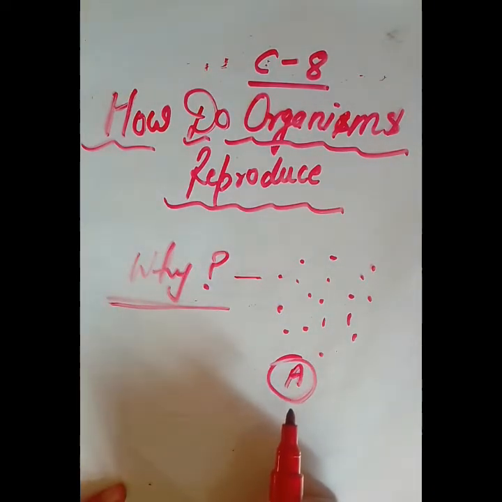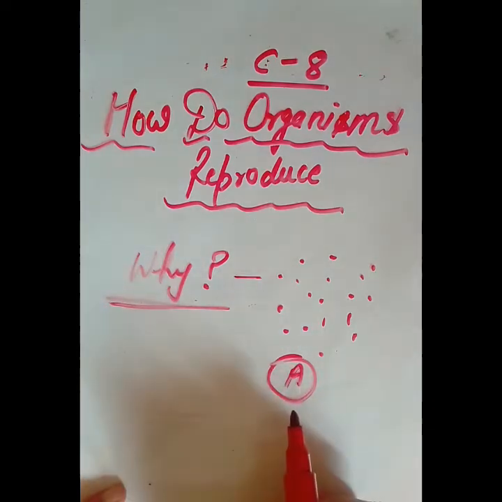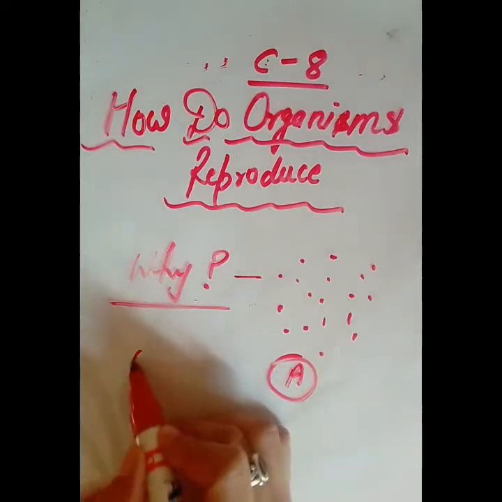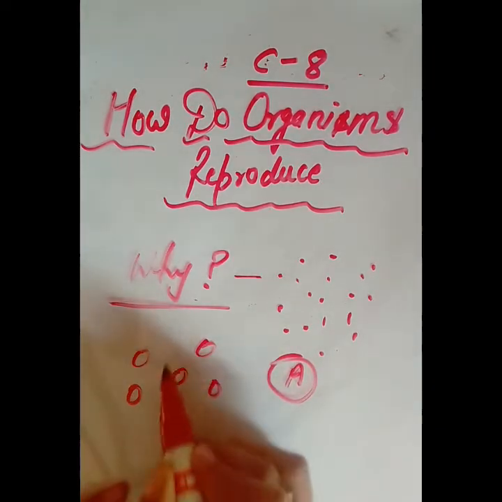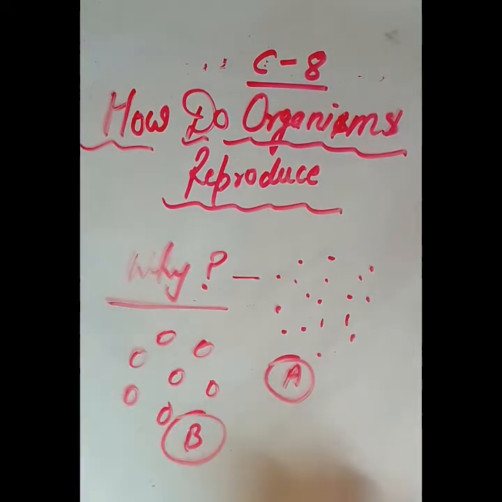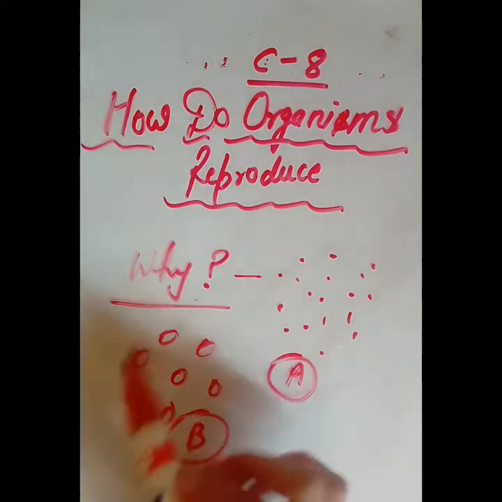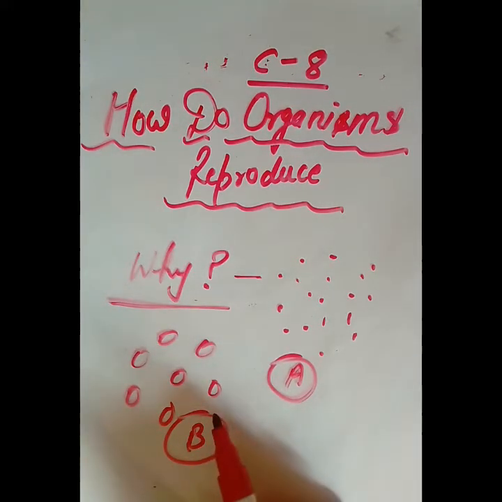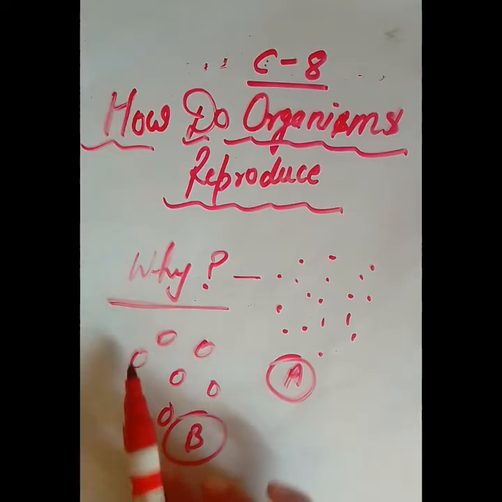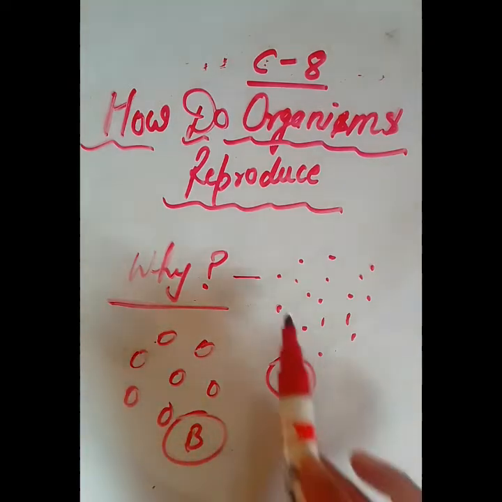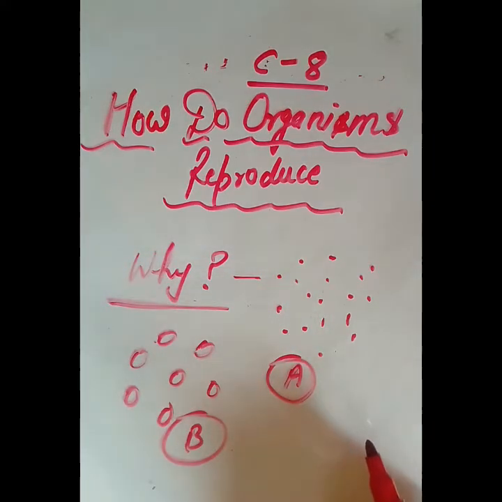They all share common body features, the main body design. On the other hand, organisms of another species, for example B, also have a basic body design and share common features, although the individuals are different also.